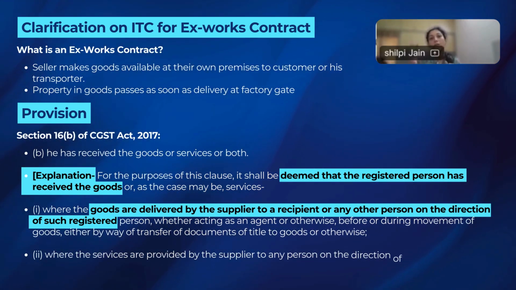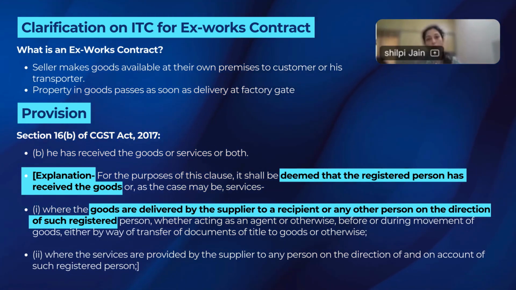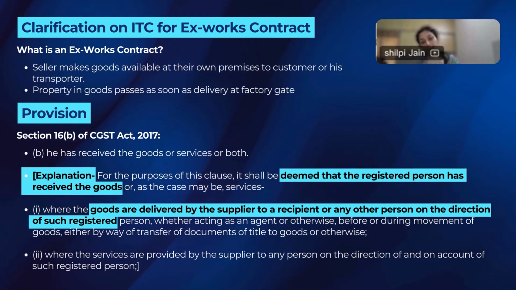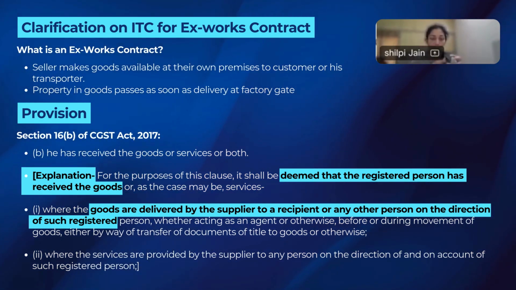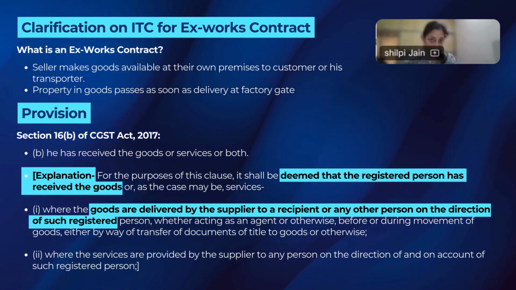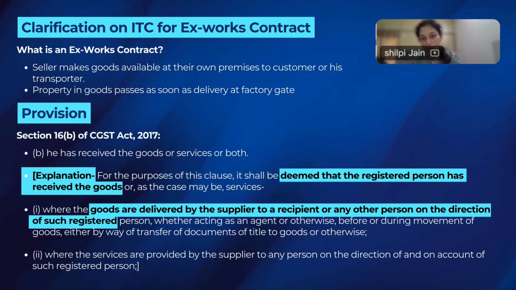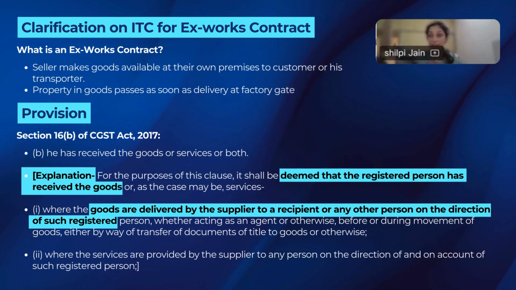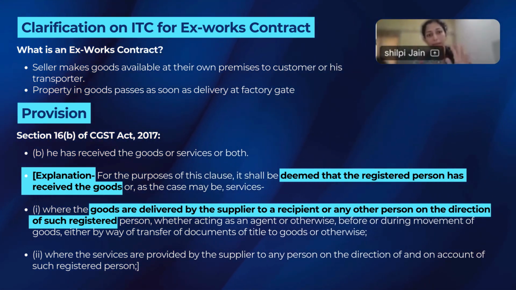The moment the transporter is handed over the goods, as per these ex works contract, the title in those goods is transferred to the dealer. So the OEM's responsibility is over, dissolved, which is there in section 16B, that in case where the supplier has handed over the goods to any person on direction of any other person, that other person who has given the direction is deemed to have received the goods, and thereby credit should be eligible.